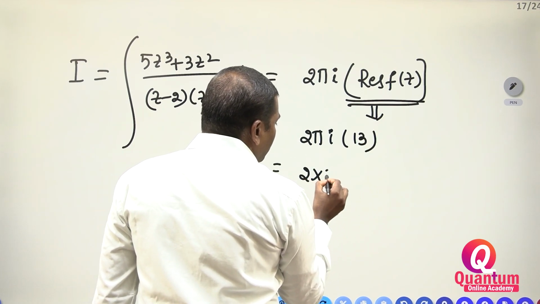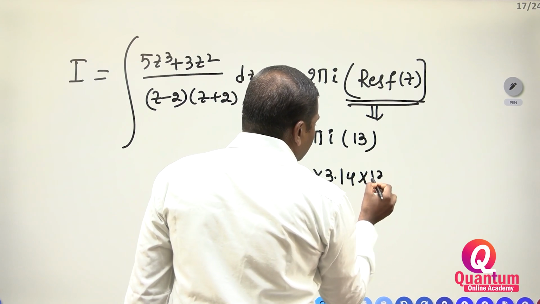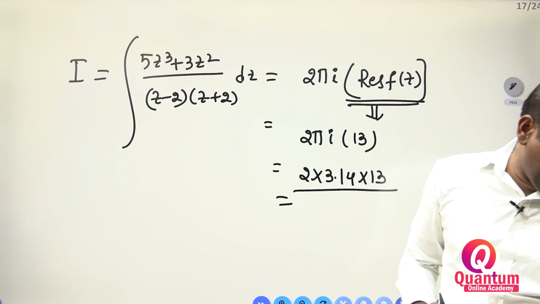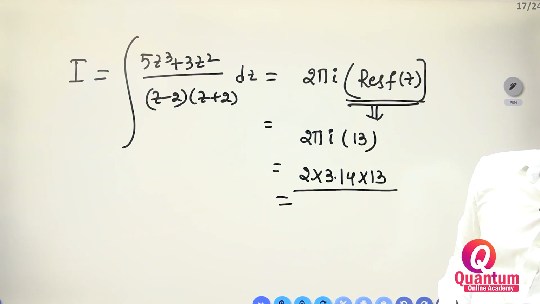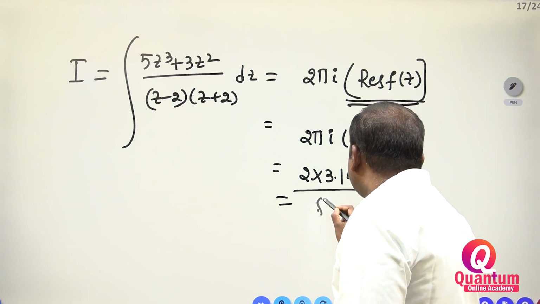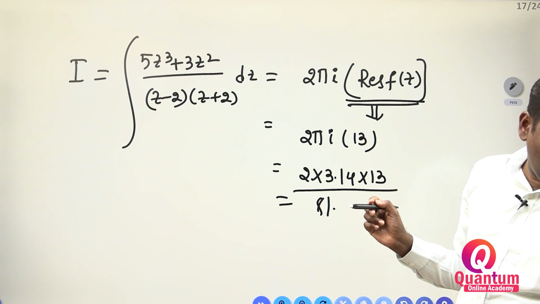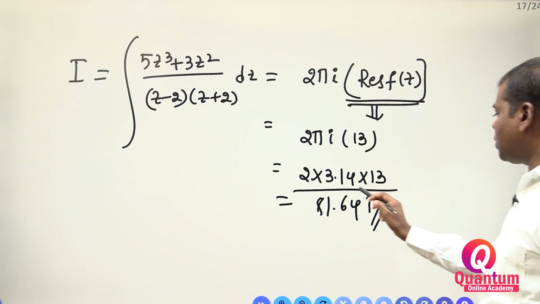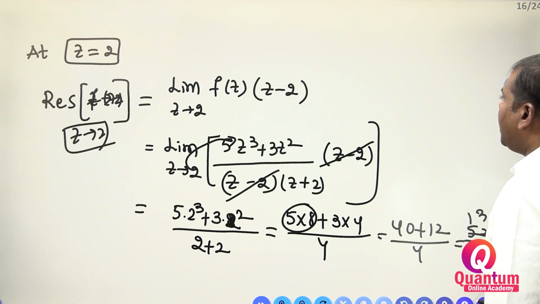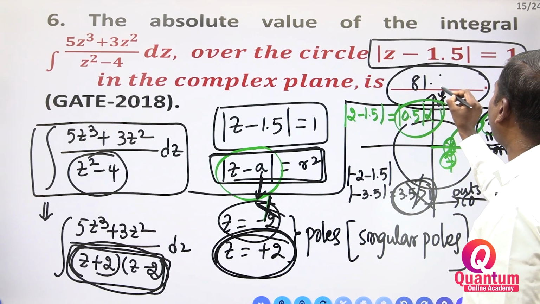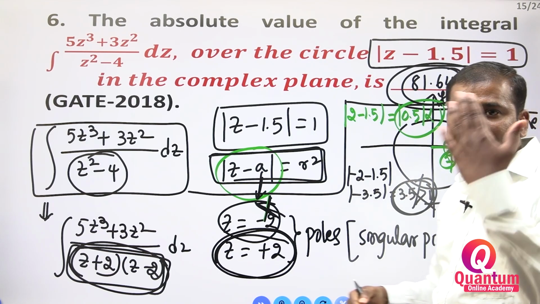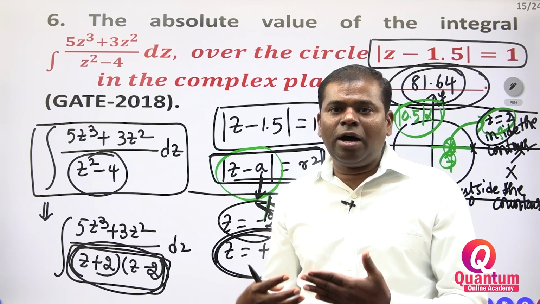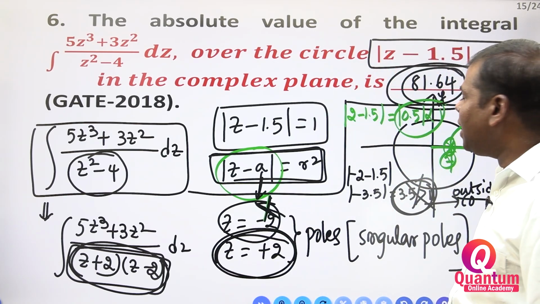So 2 into 3.14 into 13. You enter this value there. How much value are you getting? This value is 81.64 i. So that is the integration value. That numerical value, how to enter it in your computer? If you solve the entire expression, you may get the answer, and that answer you have to enter here.